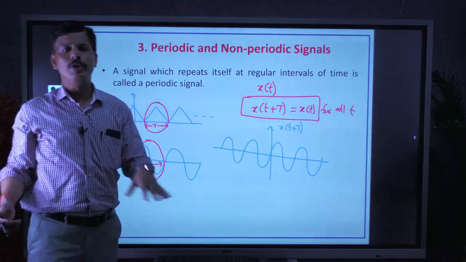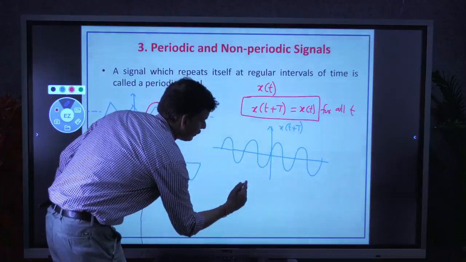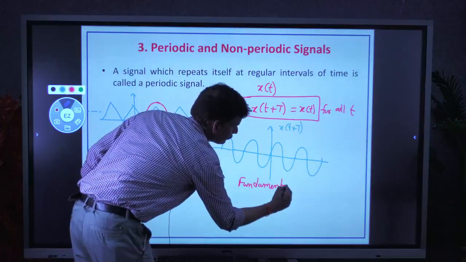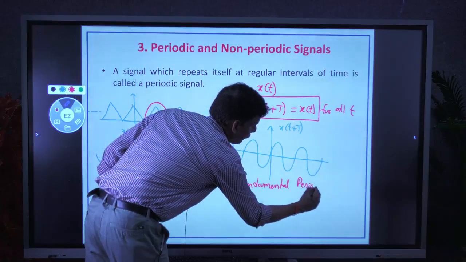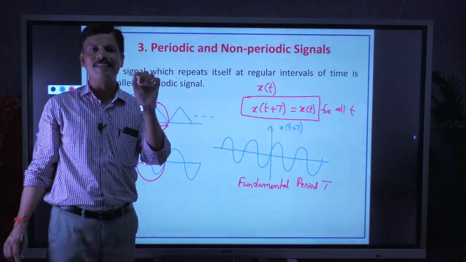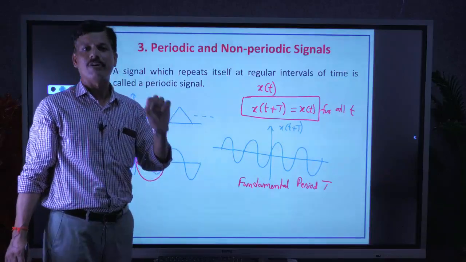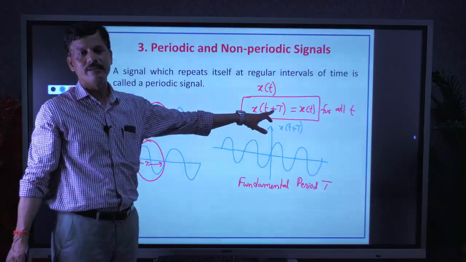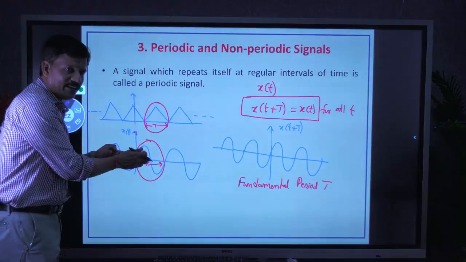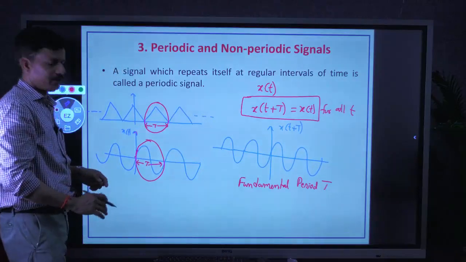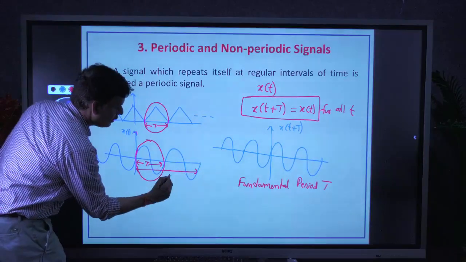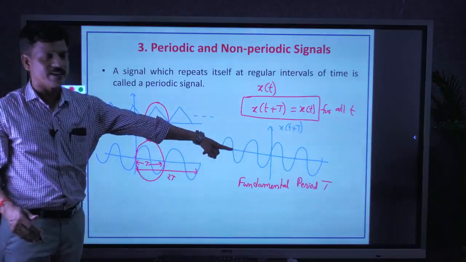And here we need to define the fundamental period, a very important point. Fundamental period capital T. So what is the fundamental period? The smallest possible value of capital T for which the above condition is satisfied is called the fundamental period. Here in this example, if the signal is shifted by 2T, from here to here, we get the same signal.